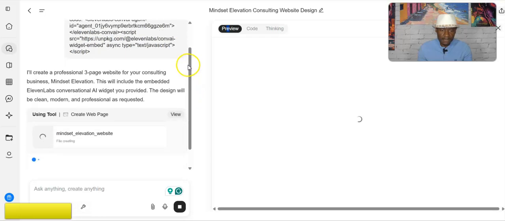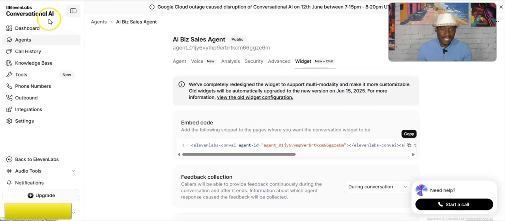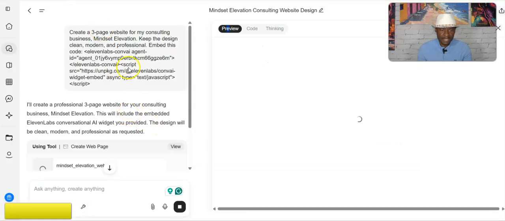Look at this. See? This is a simple prompt or simple instruction that I gave it. Create a 3-page website for my consulting business. The name of my business is Mindset Elevation. I wanted to keep the design clean, modern, and professional. And then I said, embed this code. What code? The code from our 11 Labs company, right? So this is our voice agent code. I just copied it and then I pasted it.